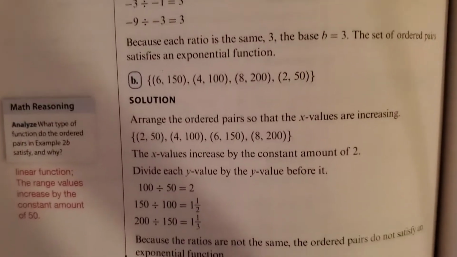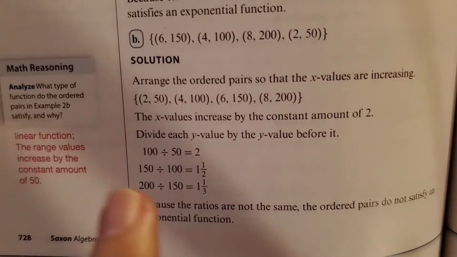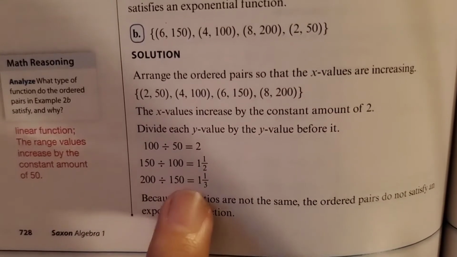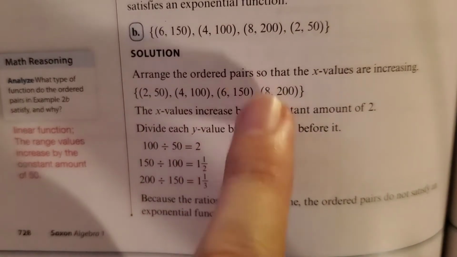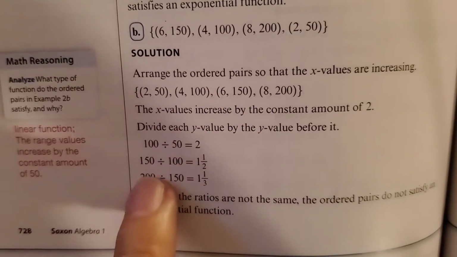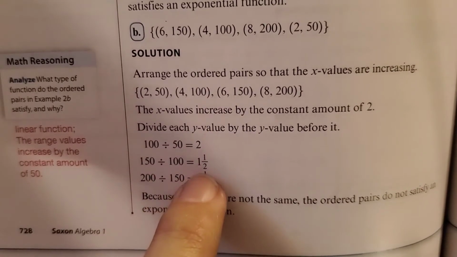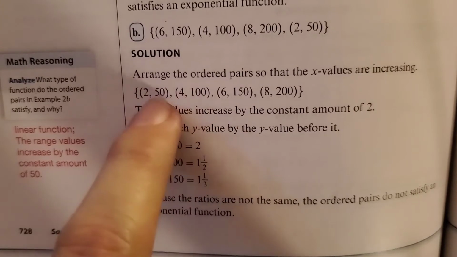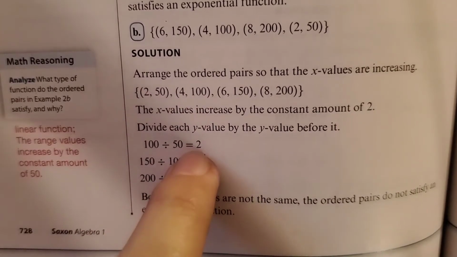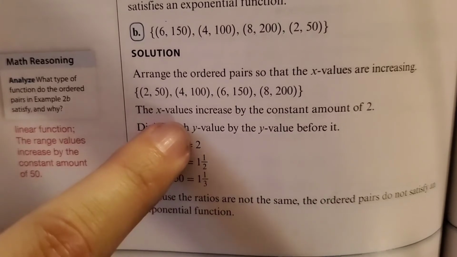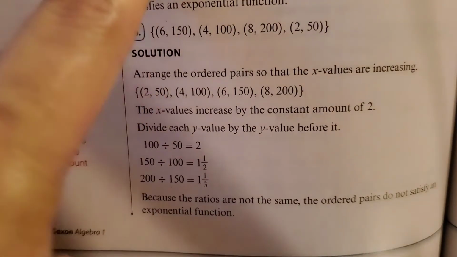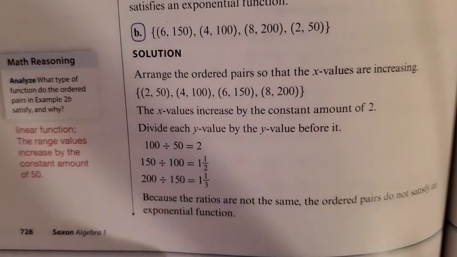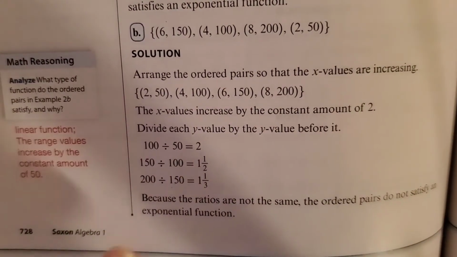You see right here, this is what they did. They did 200 divided by 150 equals 1 1/3. That's okay. But then we divided 150 by 100, and we got 1 1/2. And then we got 100 divided by 50, which is 2. And so right here, the ratio is not even close to being constant, meaning like in the top example where it was all 3. It is not the same thing as an exponential function.